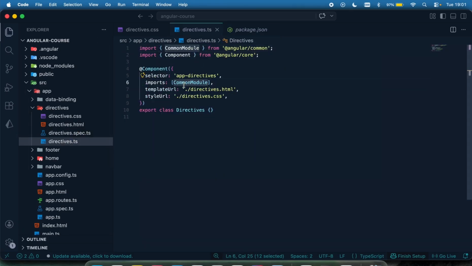So if you want to make use of conditional statements like if statement, else, for loop, while loop, these are all coming from the common module, and you must import the common module like so.